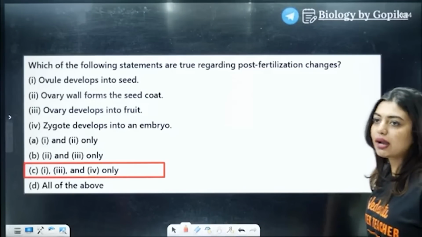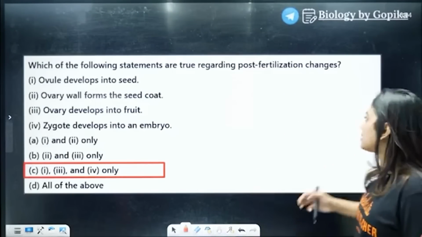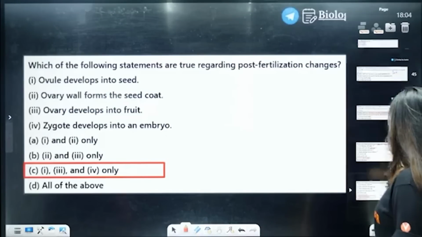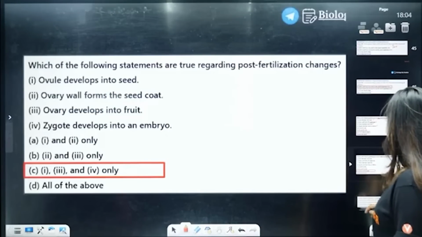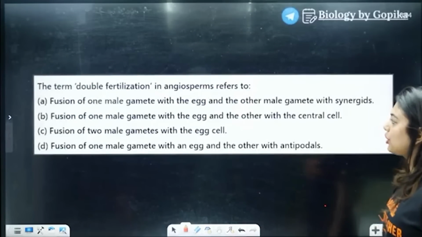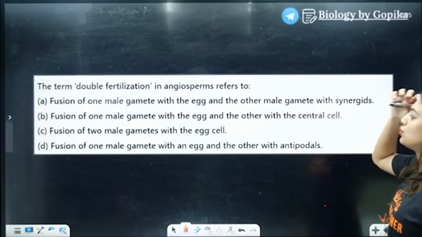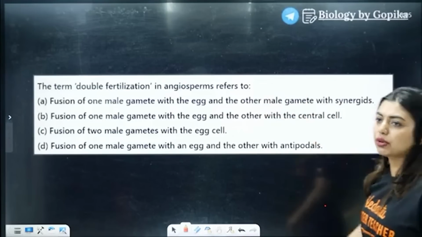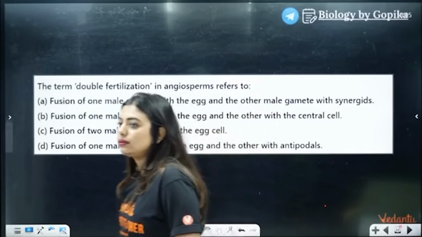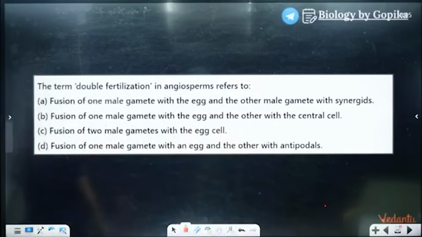Done? So what's the marks right now? Yes, I think we have crossed 104, right? Okay, last question. The term double fertilization in angiosperms refers to. See, I told you, so many modified questions are there. Yes, testa and tegmen, outer and inner. Okay, outer and inner. I think we have to do this chapter revision, no?